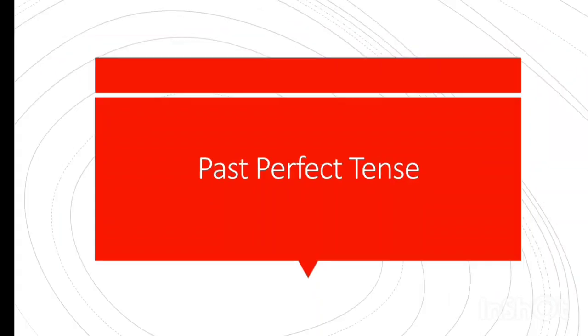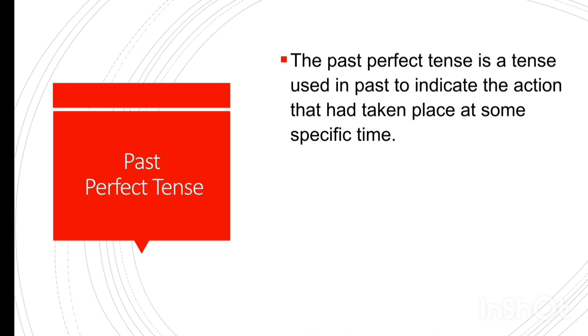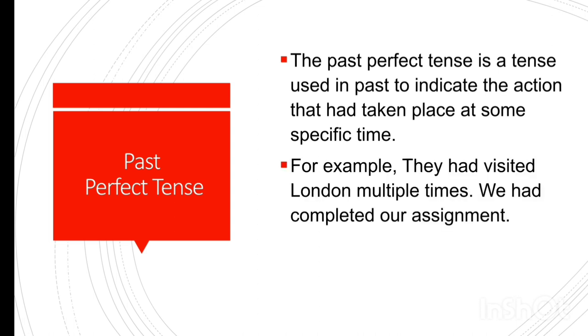In this lesson we will see past perfect tense in detail. So let's start. What is past perfect tense? The past perfect tense is a tense used in the past to indicate the action that had taken place at some specific time. For example, they had visited London multiple times. We had completed our assignment. These are a few examples of past perfect tense. It means something that had happened in the past at some specific time.